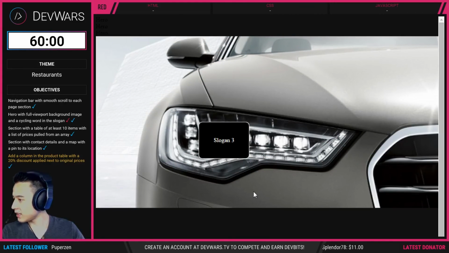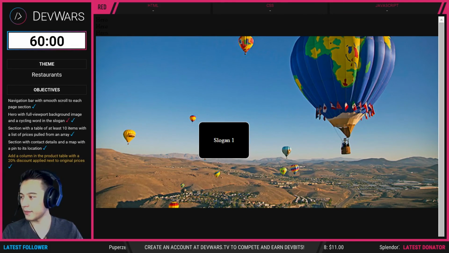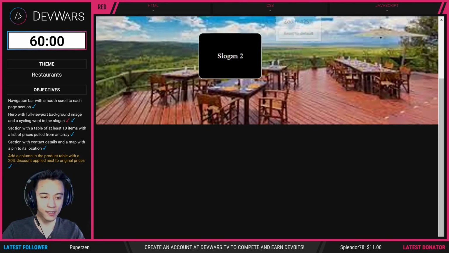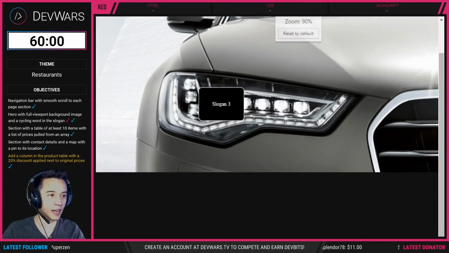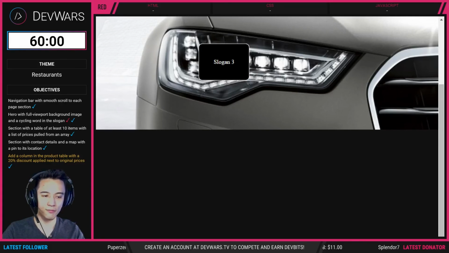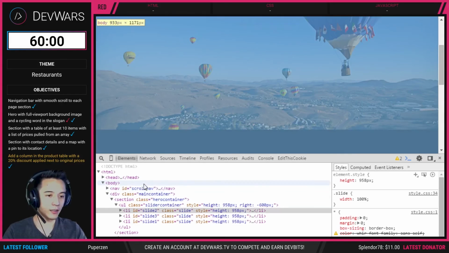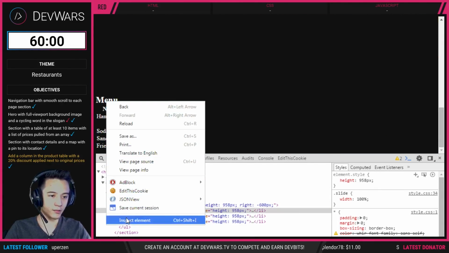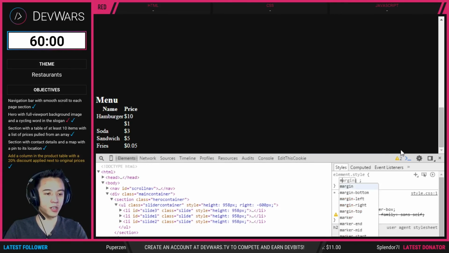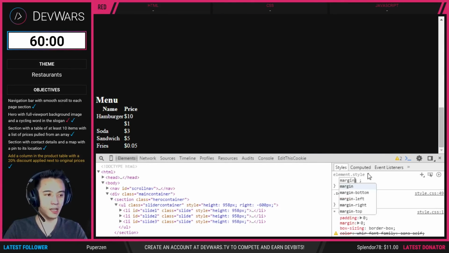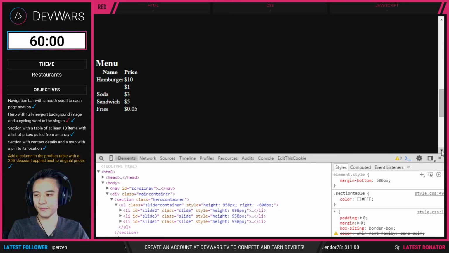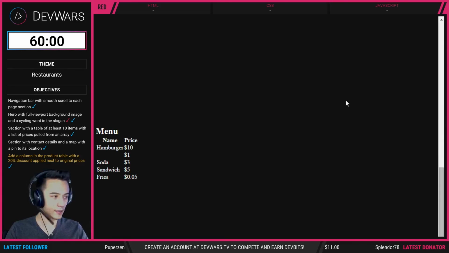The third objective is a section with a table of at least 10 items with a list of prices pulled from an array. Okay, so we have this down here. I'm going to zoom in. It's all the way at the bottom here. Actually, you guys can't see because it's just at the bottom, but what I'll do is edit the style so that we're extending the margin on the bottom of this website so that we can actually see that. Oh, actually, you guys can see it like this too. Okay. So let's see. Oh, it is white. Okay, I just had to refresh.